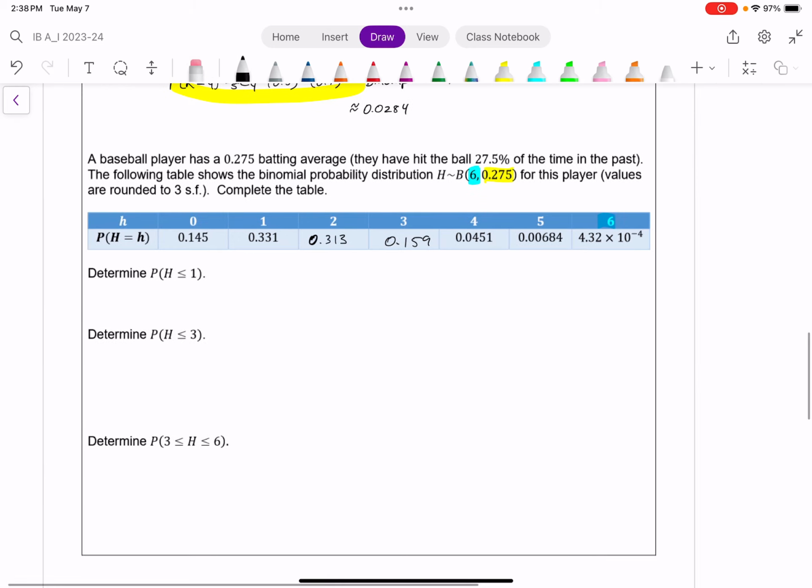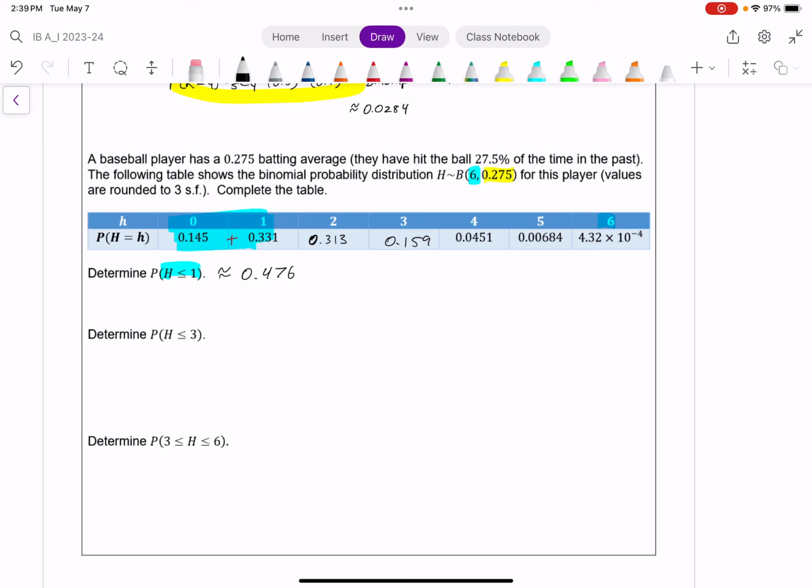With that said, what's the probability of H being less than or equal to 1? Which means what's the probability of the person hitting never at all, or once, which means all of this added up. That's what this represents. And in this case, since I have the table, the fastest way of doing this is probably just to add these 2 up. And in this case, I get approximately 0.145 plus 0.311. This is approximately 0.476.